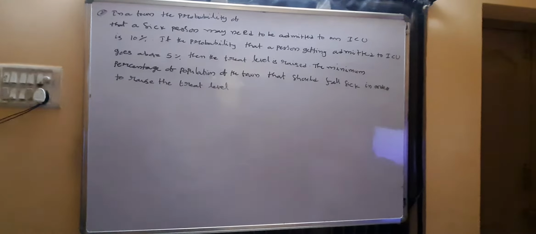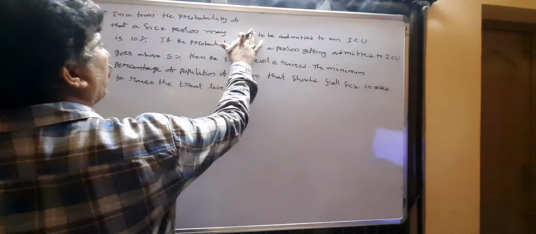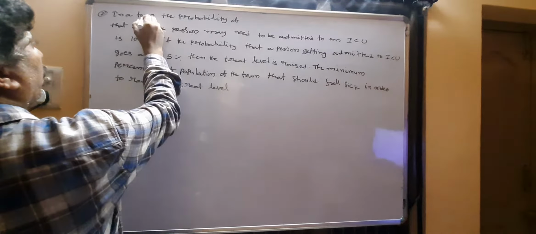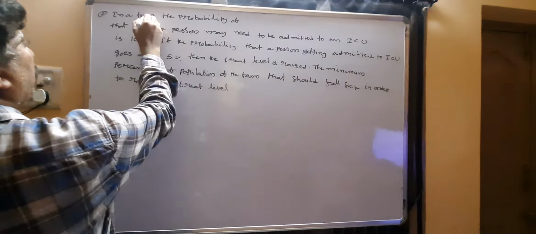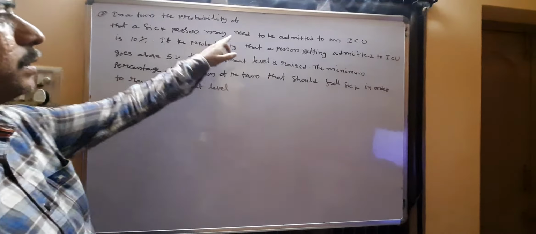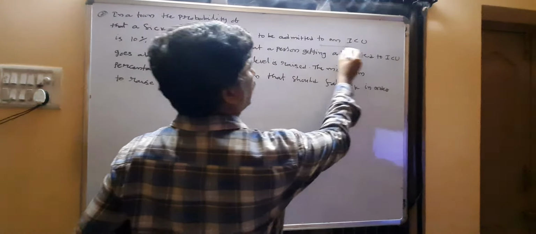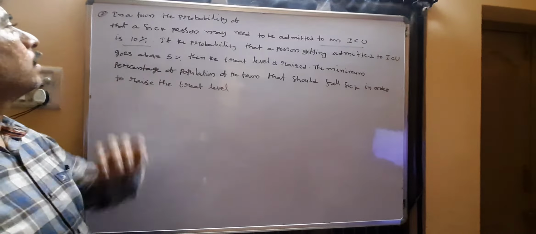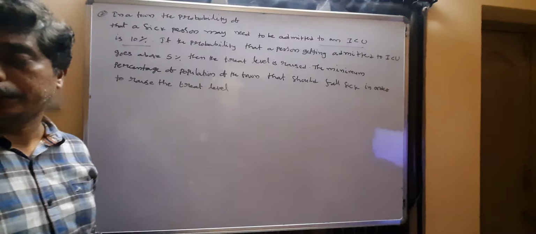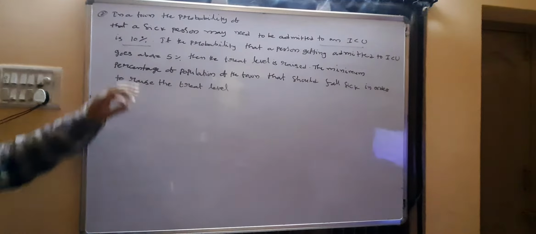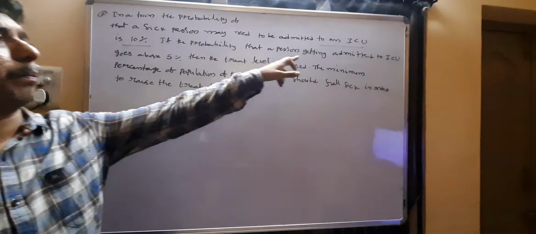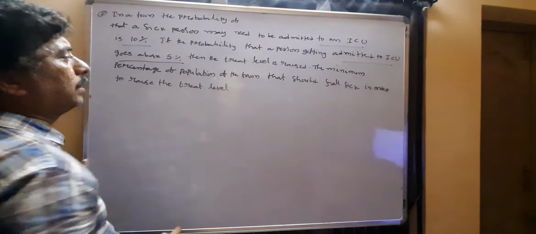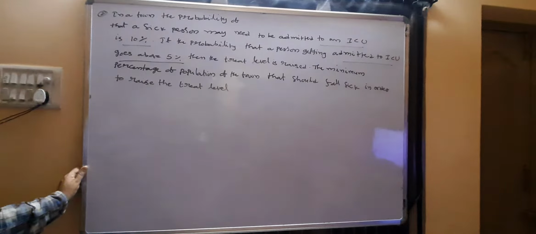Coming to the second question. In the town, the probability that a sick person may need to be admitted to an ICU is 10%. If the probability that a person gets admitted to the ICU goes above 5%, then the threat level is raised.